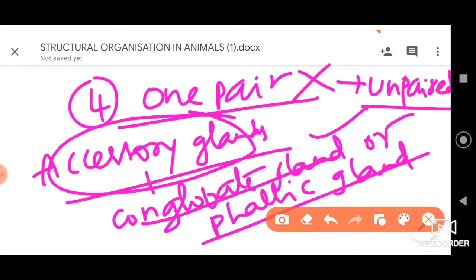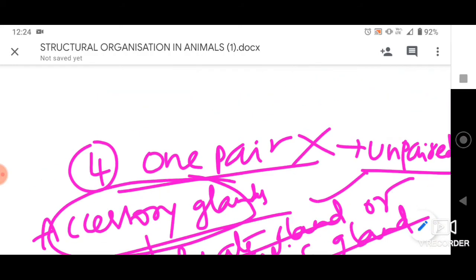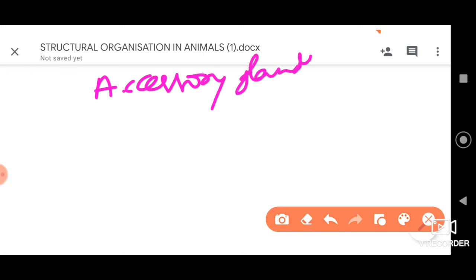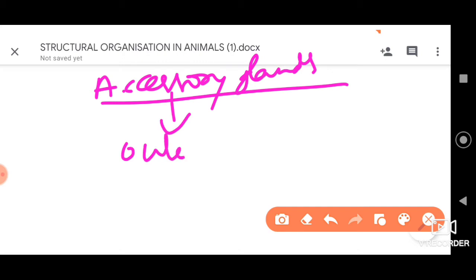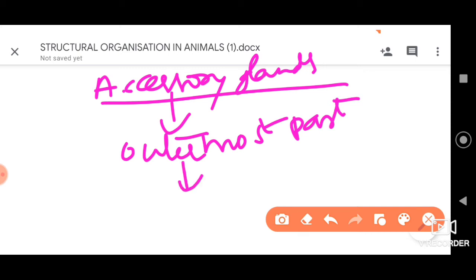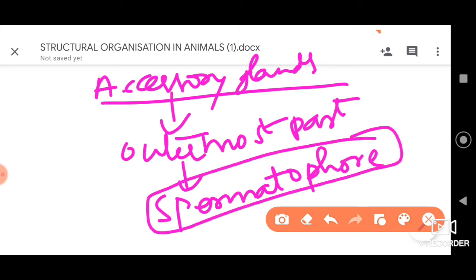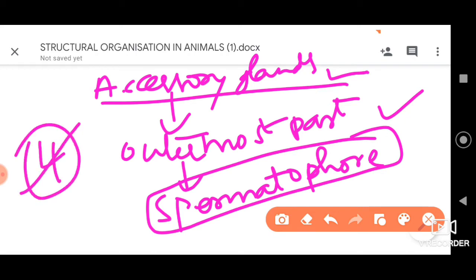Fourth, yes, of course, accessory glands are part of the male reproductive structure, and accessory glands also help in the formation of the outermost part of what we can say the spermatophore, a structure called spermatophore. That is the function of accessory glands or phallic glands. Alright, let us understand that first. So when we consider the accessory gland, they are present in males but they are unpaired. So the given fourth option is incorrect. That will be your right answer. Please go for option 4.